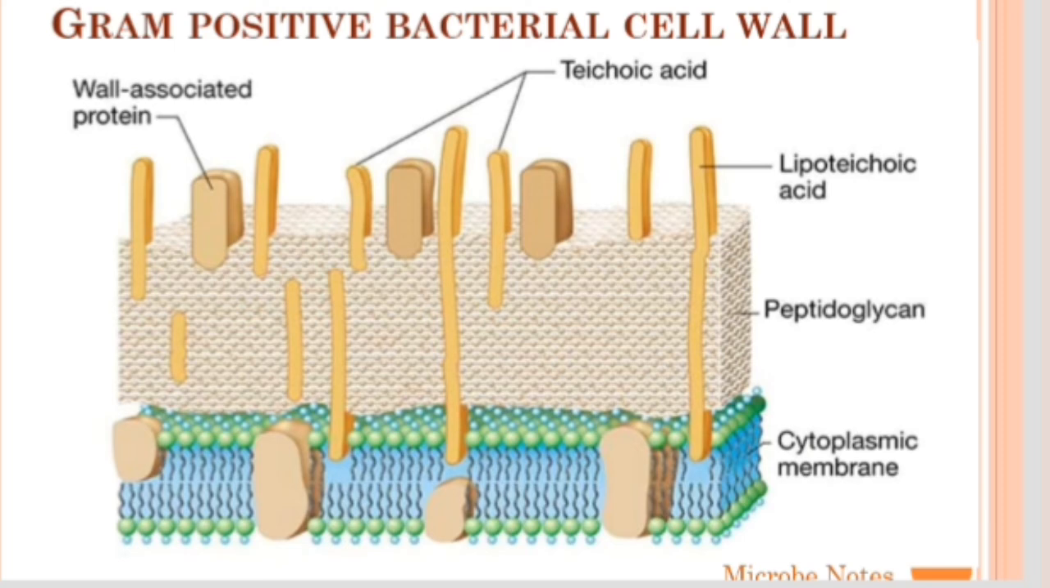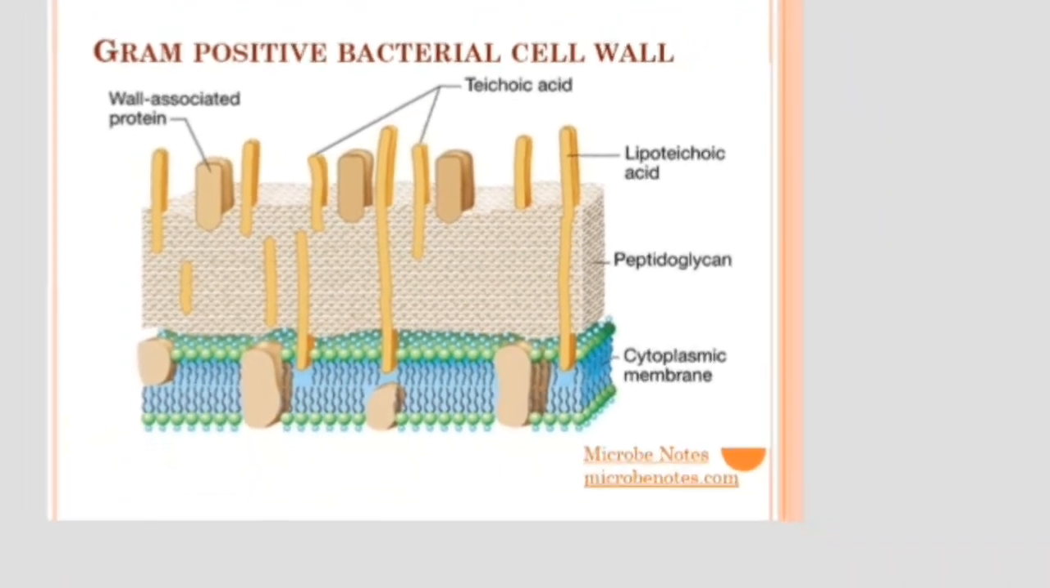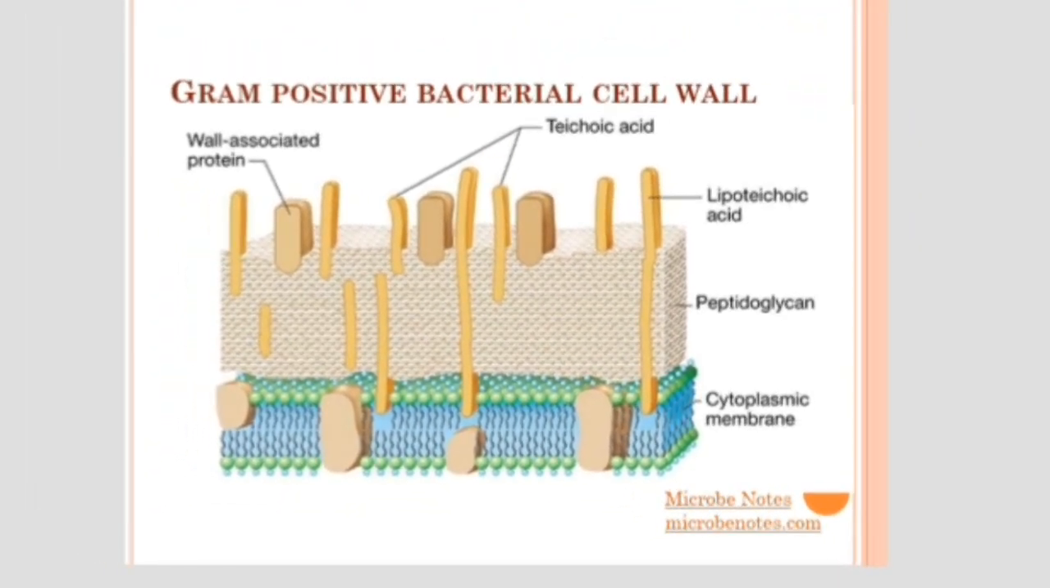This is the gram positive bacterial cell wall structure. Above the cytoplasmic membrane we can see the cell wall, composed of about 40 layers of peptidoglycan. In addition to peptidoglycan, gram positive bacteria contain teichoic acid. When it is attached to lipid, it is called lipoteichoic acid. Then there are cell wall associated proteins.